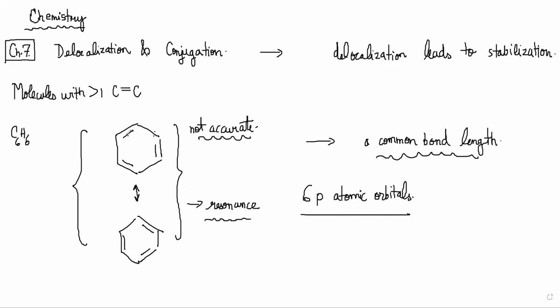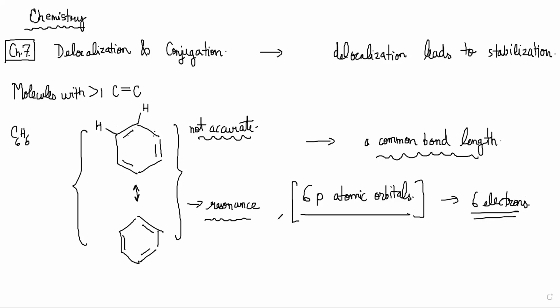The other hybrid orbitals are the sp2 hybrid orbitals which form sigma bonds, and there are 3 sigma bonds for each carbon. So 3 sigma bonds and 1 pi bond, right? The pi bond is due to the p orbitals. So each p orbital has one electron, so there are a total of 6 electrons in the 6 p orbitals, right?